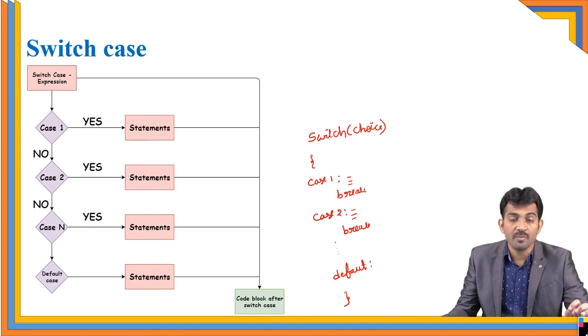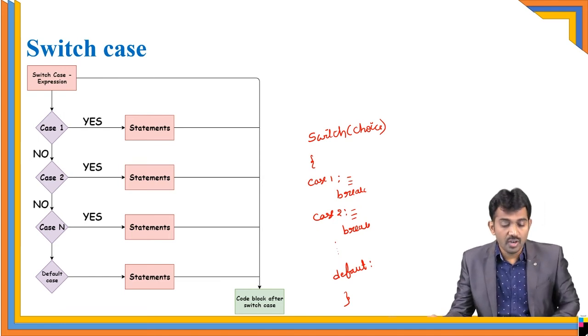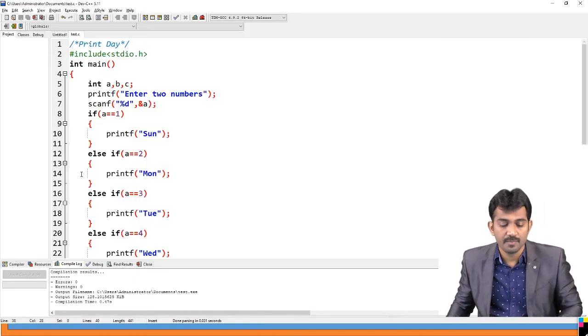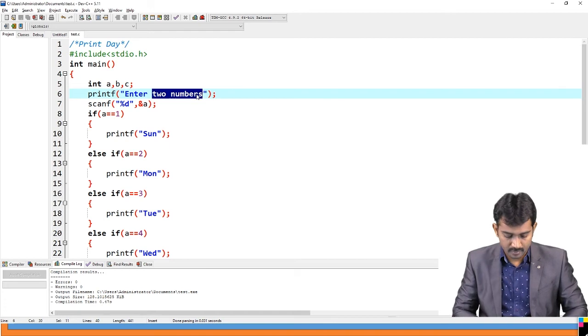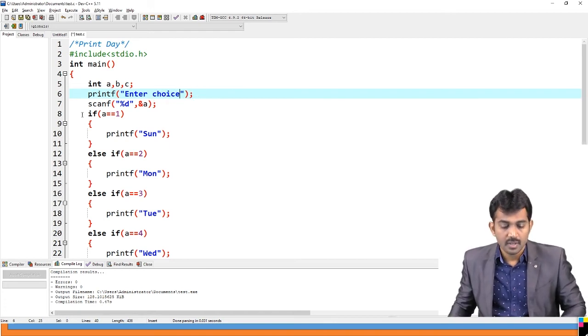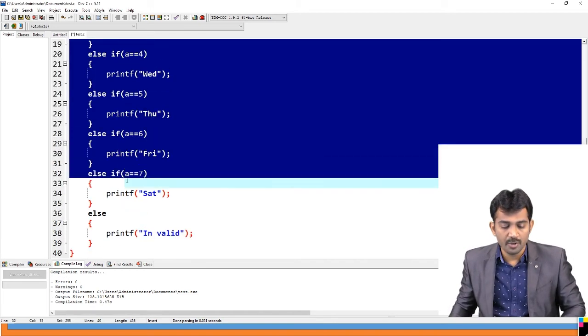Just now you wrote one program. If your choice is 1, you print Sunday. So in that case, you can use switch case also. See, I'm going to convert this program into switch case.